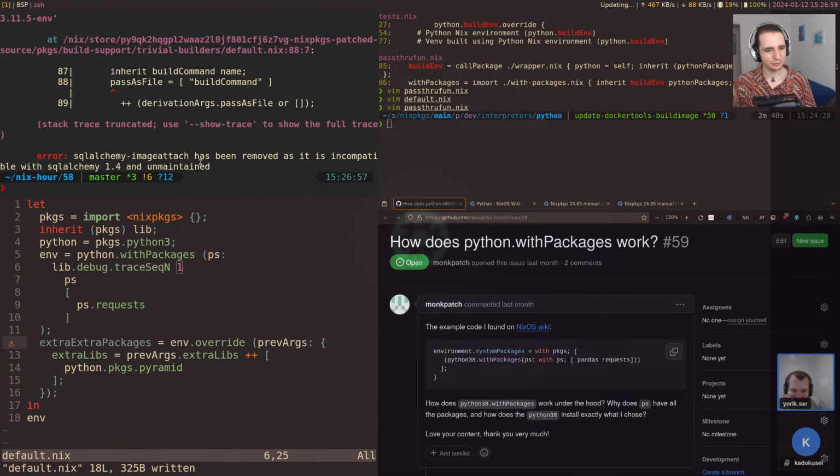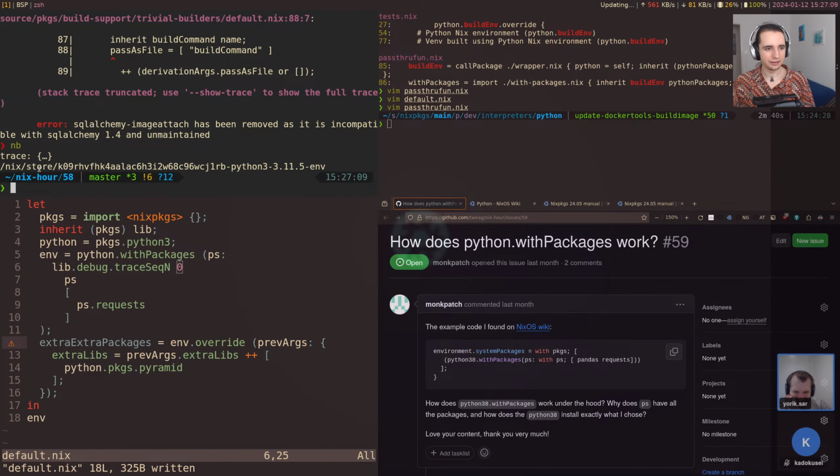And then we can't evaluate it anymore. Yeah, so let's say ps to traceSeqN, because it has all the information about the attributes, it just doesn't print them. So I think we'll have to use something else for now.